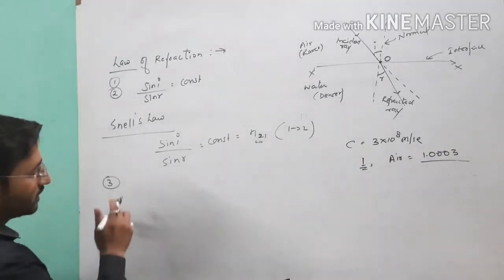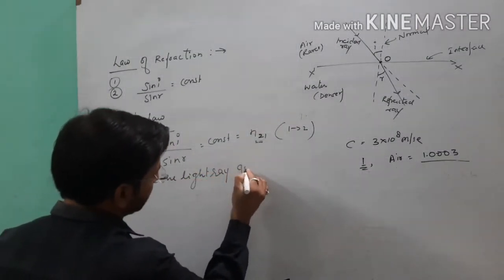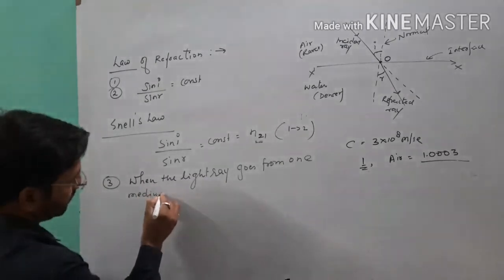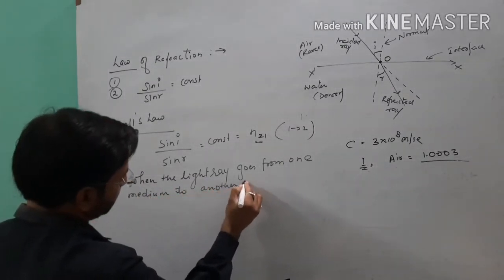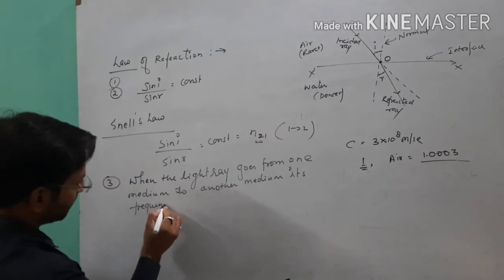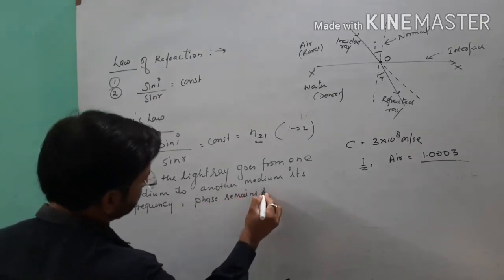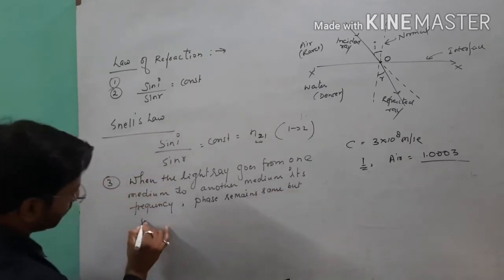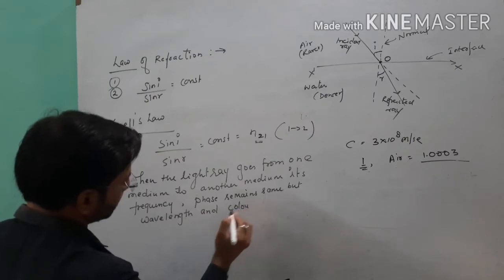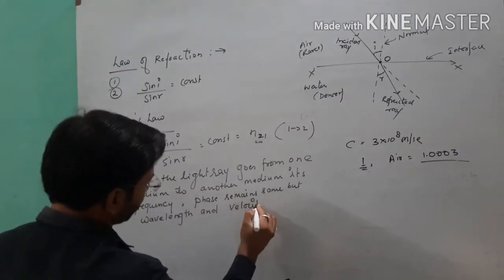When a light ray goes from one medium to another medium, its frequency and phase remain the same, but wavelength and velocity change.